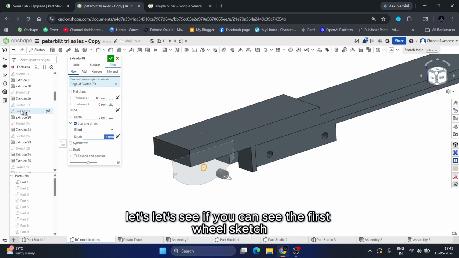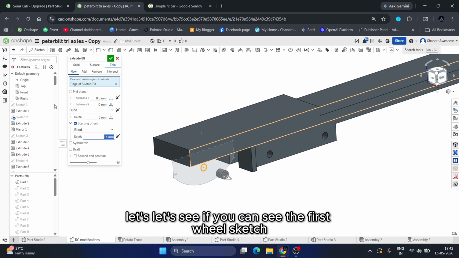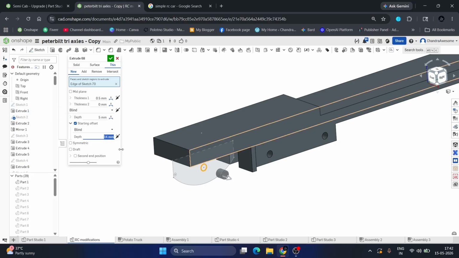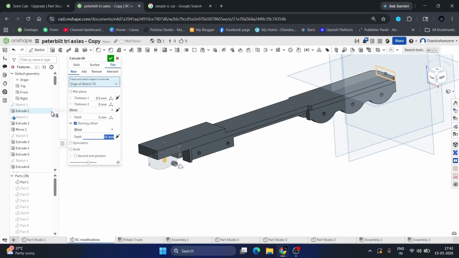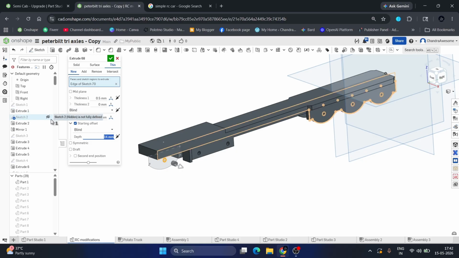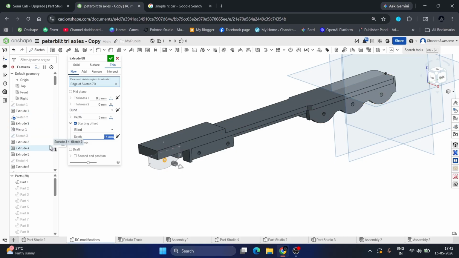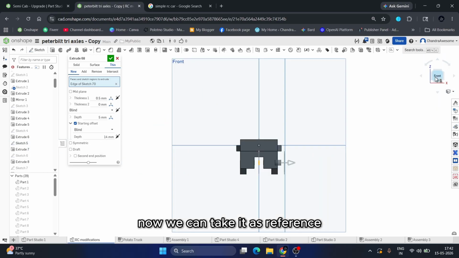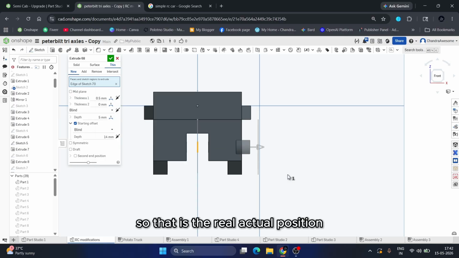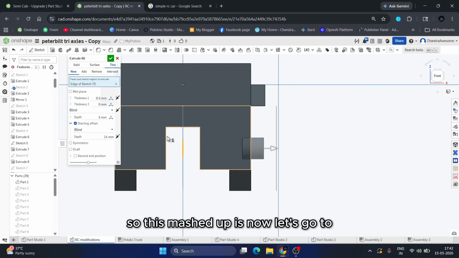Let's see if we can see the first wheel sketch. Now we can take it as reference. So that is the wheel's actual position. So this much depth is now